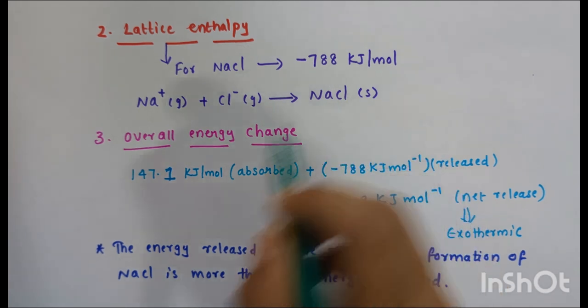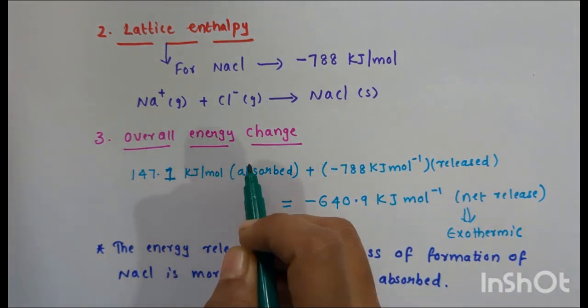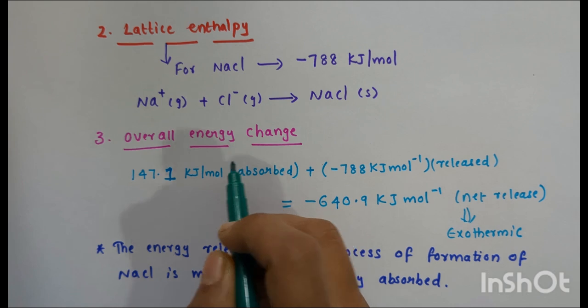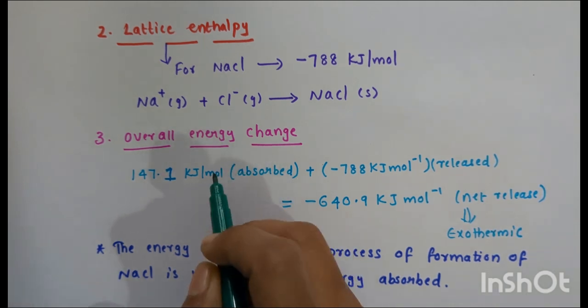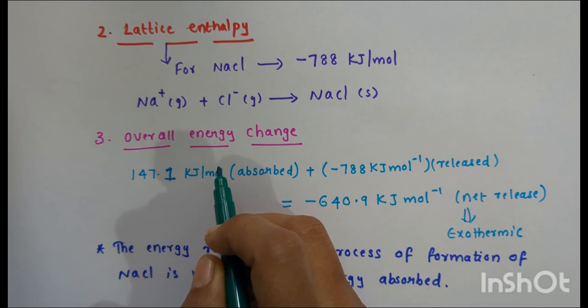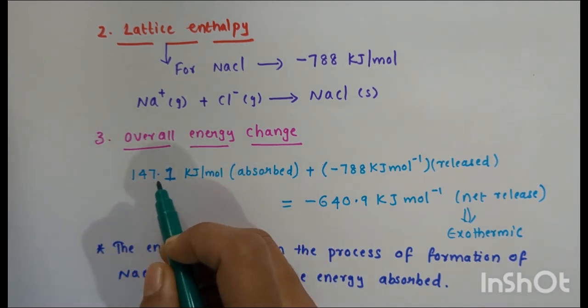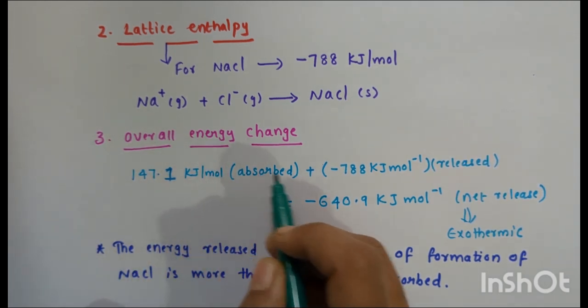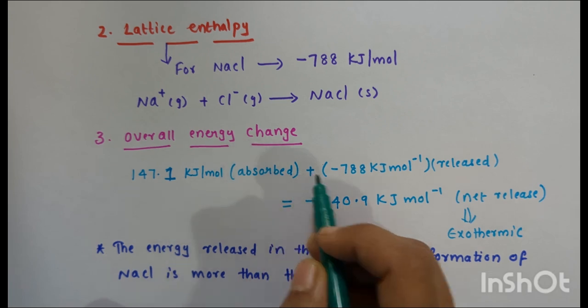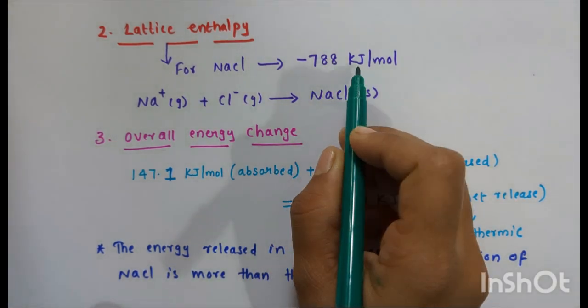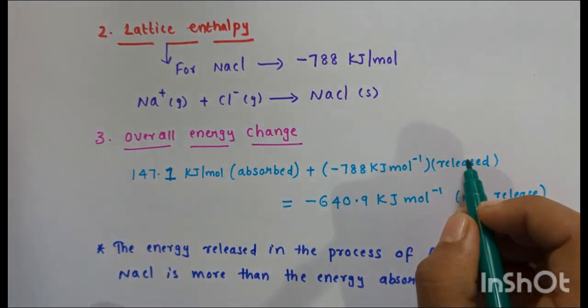Now when we calculate the overall energy change, the total energy change for the formation of NaCl from its elements, that is 147.1 kJ per mole energy absorbed plus minus 788 kJ per mole energy released.